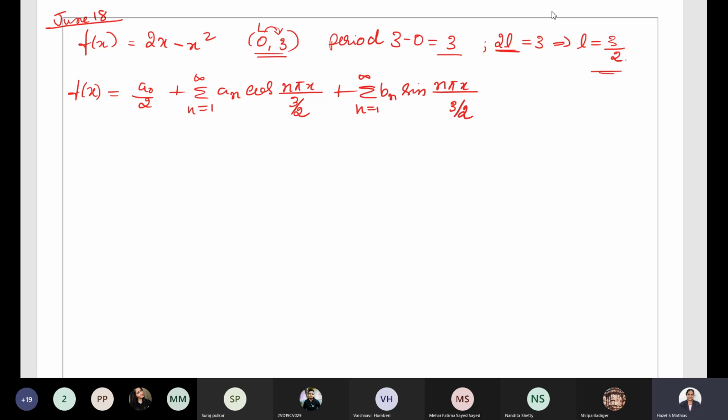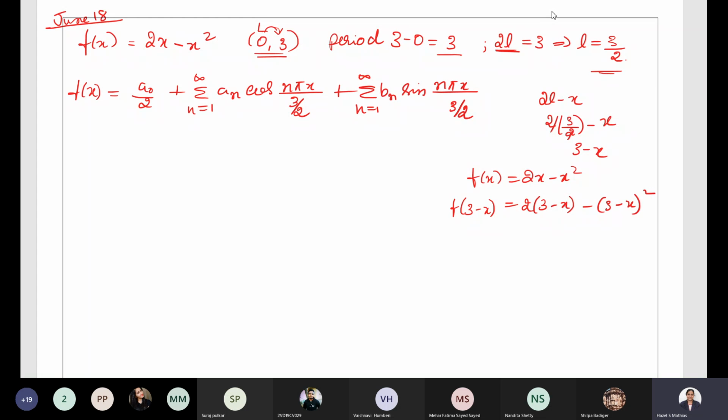What you have to replace x by? You have to replace x by 2L minus x. So 2 into L is what? 3 by 2. 2 into 3 by 2 minus x. 2 gets cancelled. You have to replace by 3 minus x. So function is 2x minus x square. So replace x by 3 minus x. What happens? 2 into 3 minus x minus 3 minus x whole square.